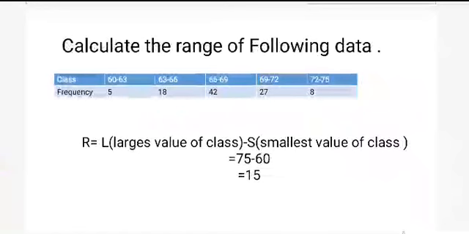Let's calculate for grouped data. Data are given and we have to calculate the largest value and the smallest value of data. That is close-ended data, and there is also open-ended data. 60, 63, 63, 66. We have to define the largest value of a class and the smallest value of a class. 75 is the largest value and the minimum is 60, and then our answer is 15.